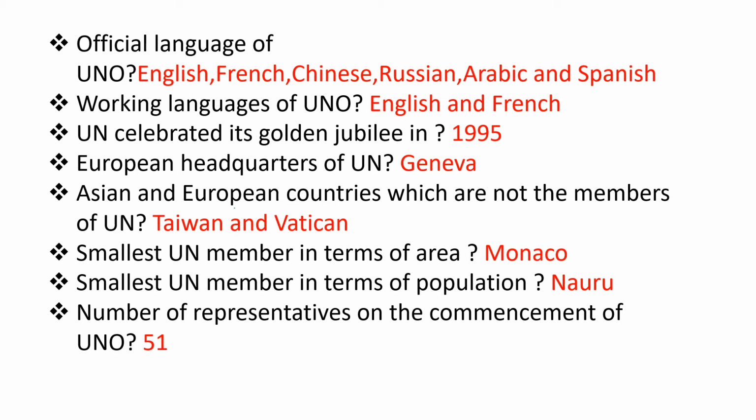Next, another important question. The smallest UN member in terms of population. These two questions are very important, so deal with them carefully. First, the smallest UN member in terms of area is Monaco. In terms of population, the smallest UN member is Nauru. Area smallest is Monaco. Population smallest is Nauru.